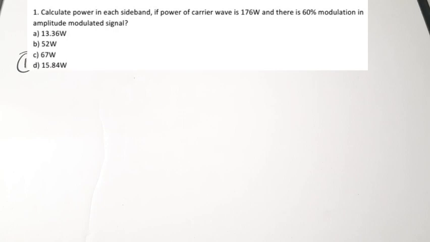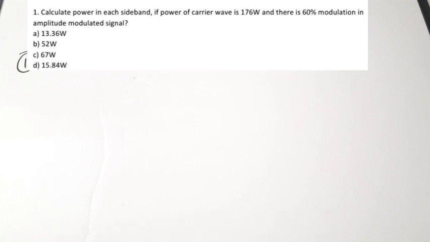Okay. So the first question is, these questions mostly I've tried to include some numerical questions from the power area and all, because this area is very important. The first question is, calculate the power in each sideband if the power of the carrier wave is 176 watt and there is 60% of modulation in an amplitude modulated signal.